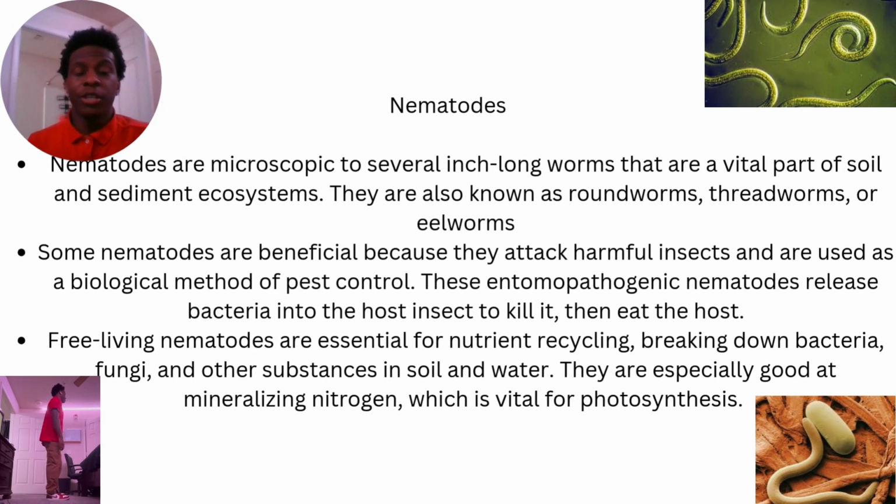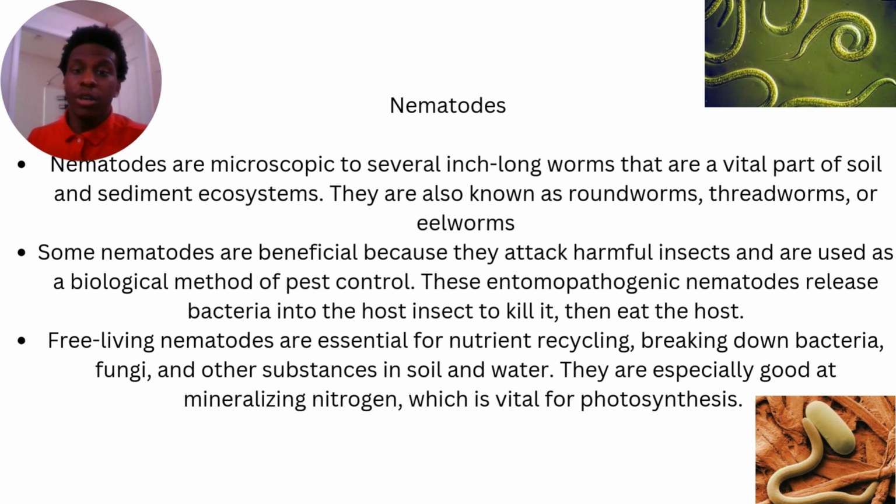Hi, my name is Leo Anderson, and today I'll be talking about nematodes, arthropods, and echinoderms. Nematodes are microscopic to several inch long worms that are a vital part of soil and sediment ecosystems. They are also known as roundworms, threadworms, or eelworms. Some nematodes are beneficial because they attack harmful insects and are used as a biological method of pest control. Free-living nematodes are essential for nutrient recycling, breaking down bacteria, fungi, and other substances in soil and water. They're especially good at mineralizing nitrogen, which is vital for photosynthesis.